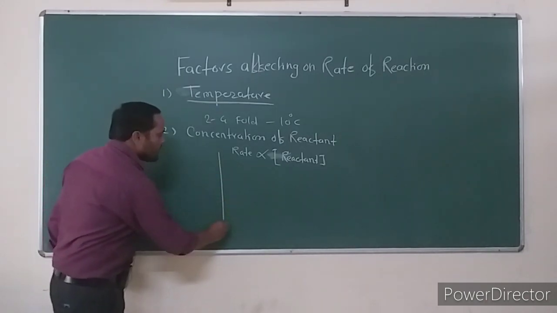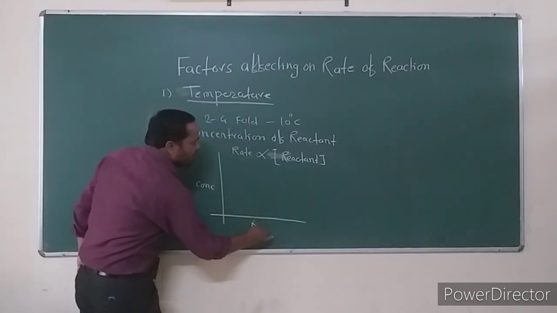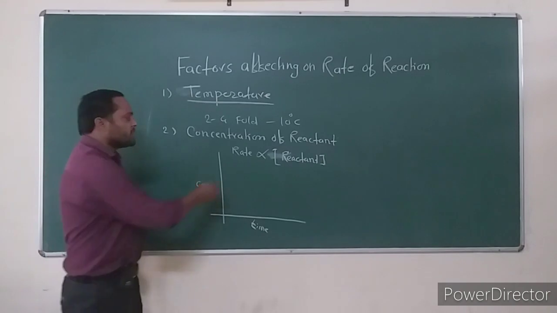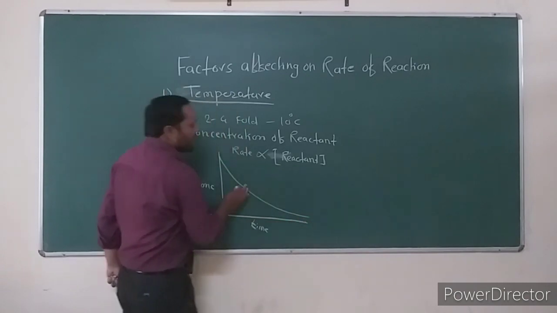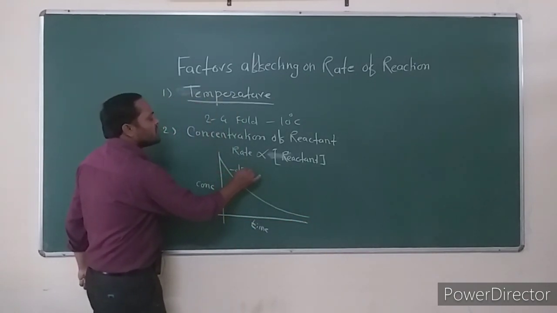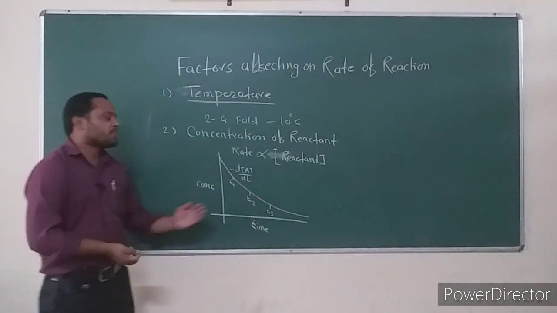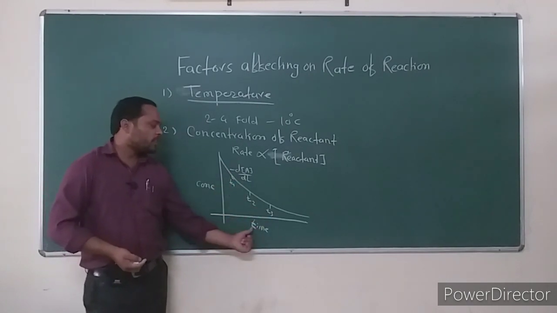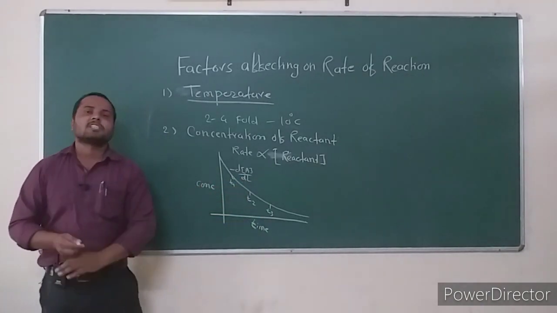Consider the graph, where we plot concentration against time. At different times, rates of reaction are different, and concentrations of reactant and product are different. Consider the initial concentration of reactant. With time, the concentration of reactant decreases. This decrease in concentration is minus dA upon dt, at different times T1, T2, T3. The rates of reaction are different, but the concentration of reactant decreases with increasing time.